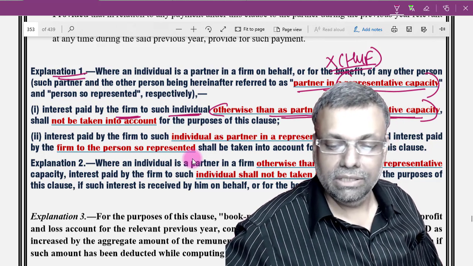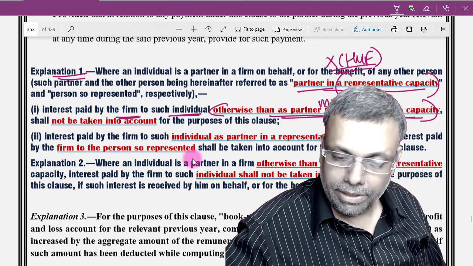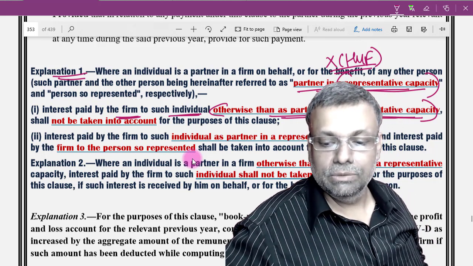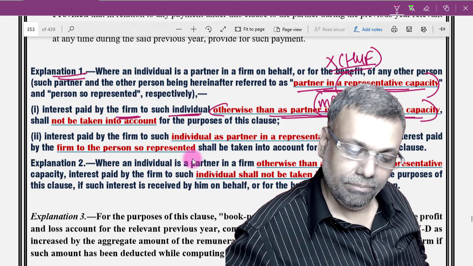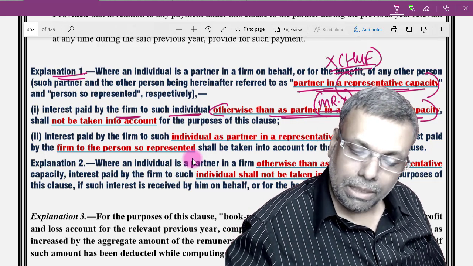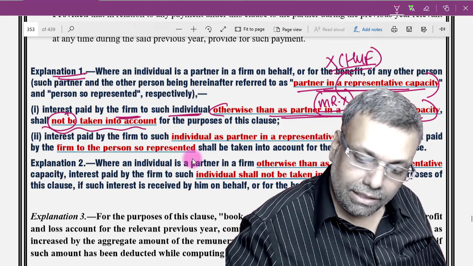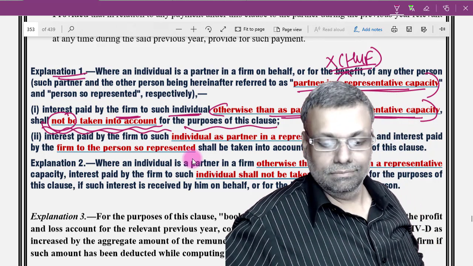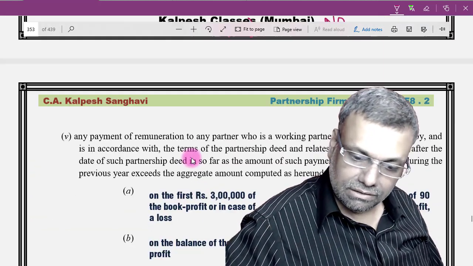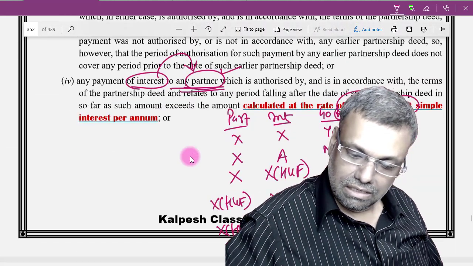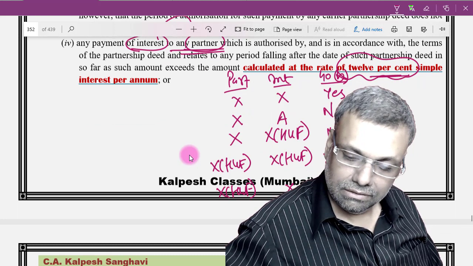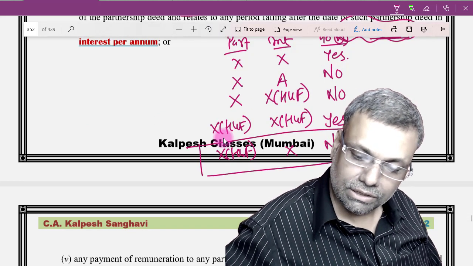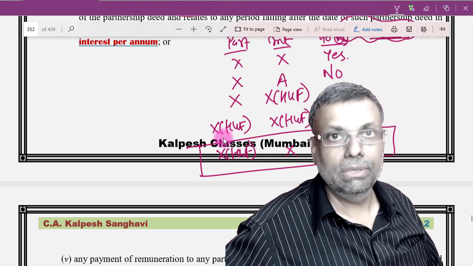Otherwise than as partner in the representative capacity means paid to Mr. X. So the partner is X HUF, but the interest is paid to Mr. X. This is one of the situations. Then for the purpose of this section, it shall not be taken into account for the purpose of this clause. So X HUF is the partner, and this was the situation that the 40B condition will not be applicable.